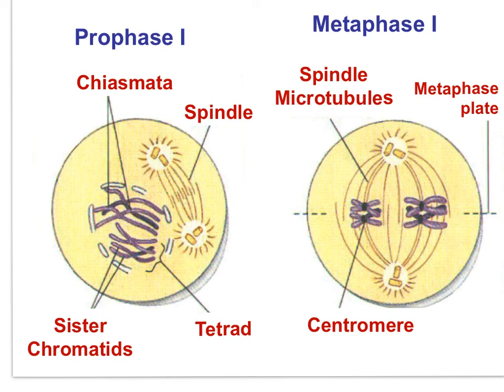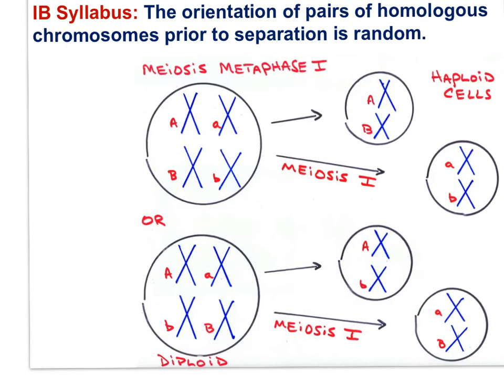Let's take a closer look at how the random positioning of homologous pairs relative to one another creates genetic variety in gametes. In this diagram, you can see that there are two possible arrangements of the two pairs. We have this arrangement or this arrangement. Notice the alleles and how the positioning of the homologous pairs relative to the other pair would result in genetic variety, even in this simple diagram with only two pairs of chromosomes. The arrangement of pairs in the top diagram results in these two genetic types, while the arrangement of pairs in the bottom diagram results in these two genetic types.